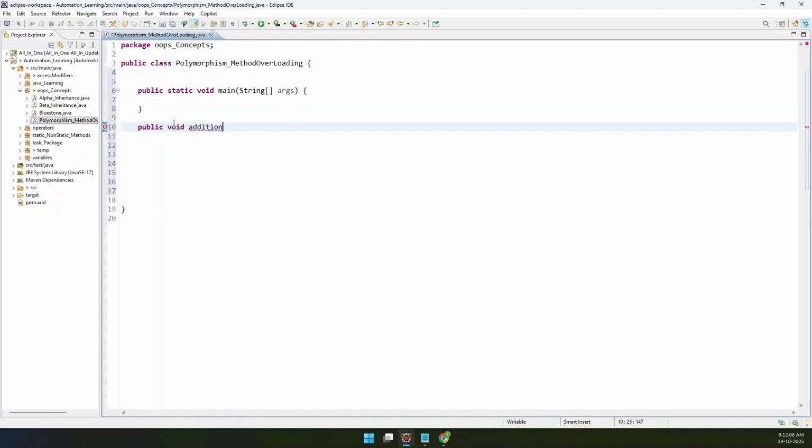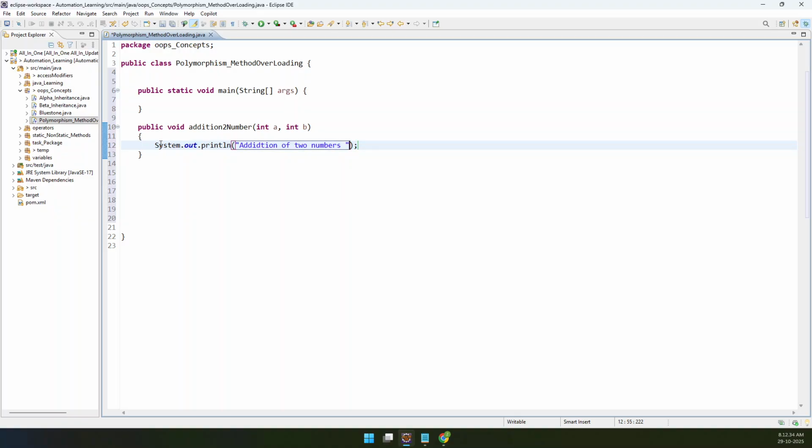It will accept two numbers, int a, int b, and print the addition of two numbers plus the sum, where int sum is equal to a plus b.